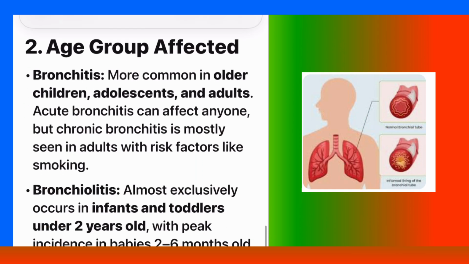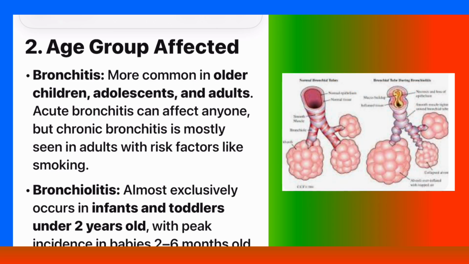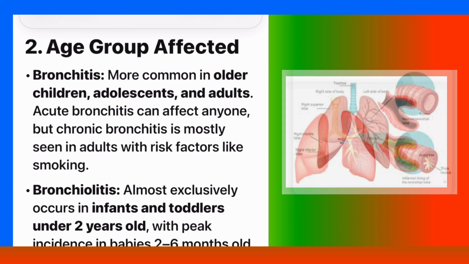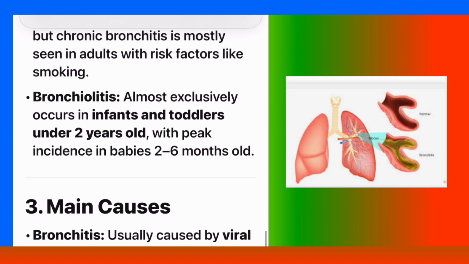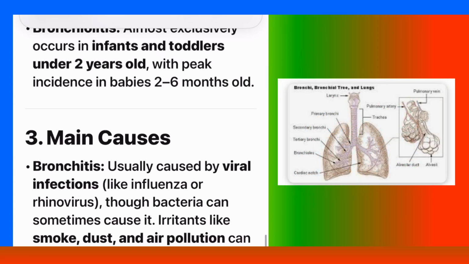Number 2. Age group affected. Bronchitis: more common in older children, adolescents, and adults. Acute bronchitis can affect anyone, but chronic bronchitis is mostly seen in adults with risk factors like smoking. Bronchiolitis almost exclusively occurs in infants and toddlers under 2 years old, with peak incidence in babies 2 to 6 months old.